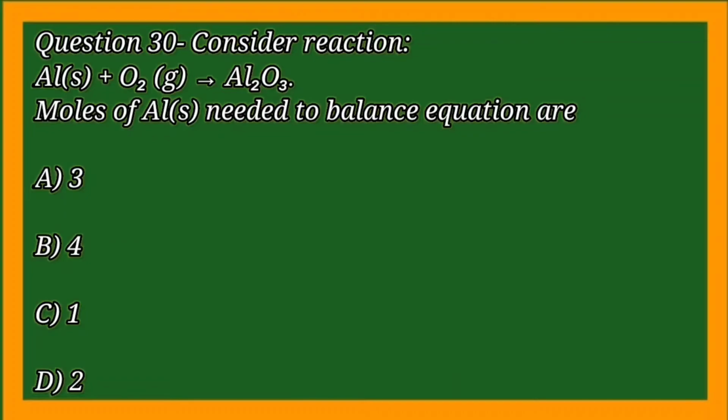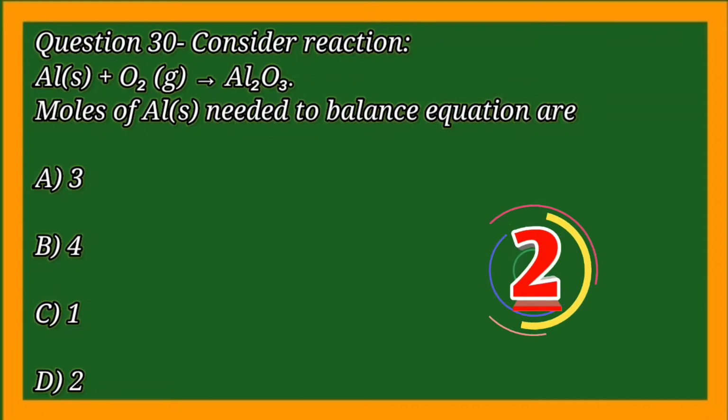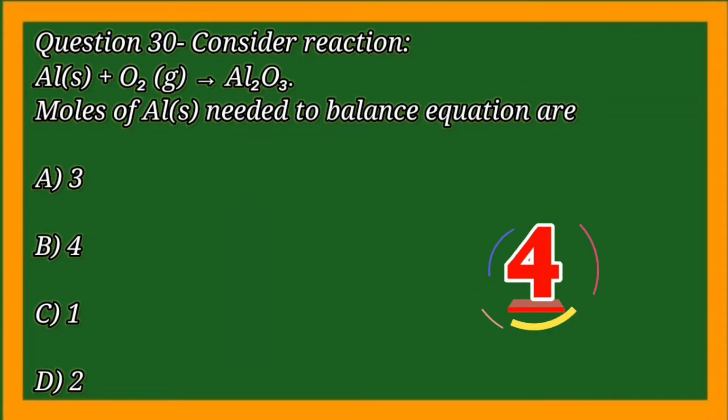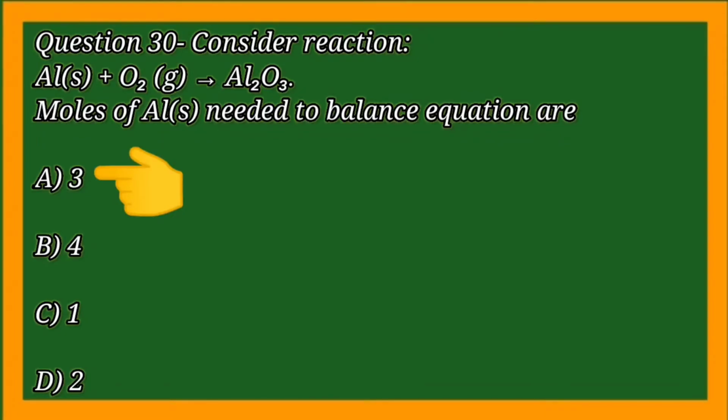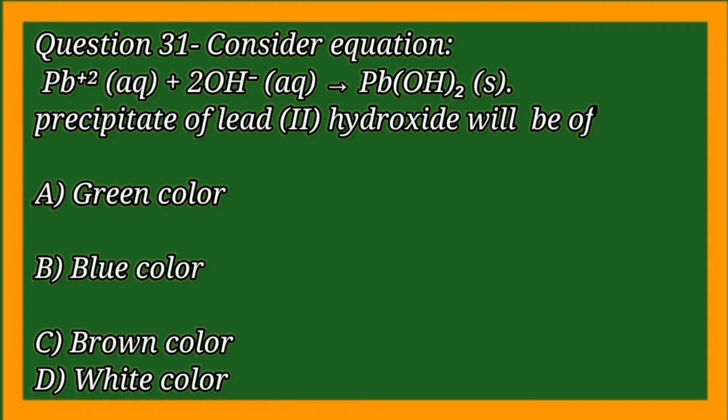Moles of aluminium needed to balance the equation are. Consider the equation Pb2+ + OH- = Pb(OH)2. Precipitate of lead hydroxide will be of.